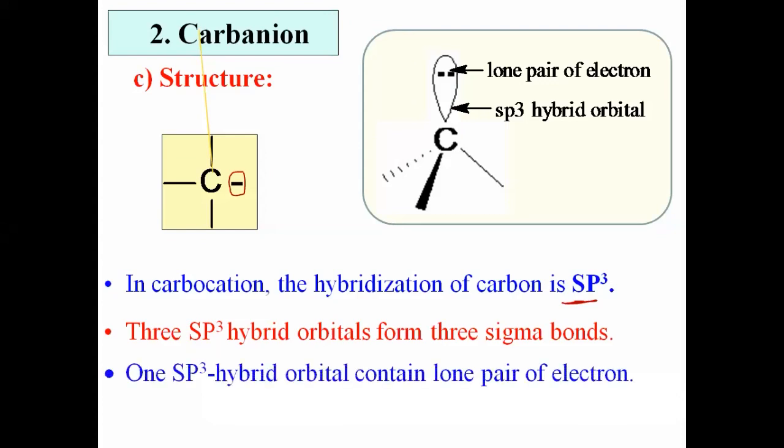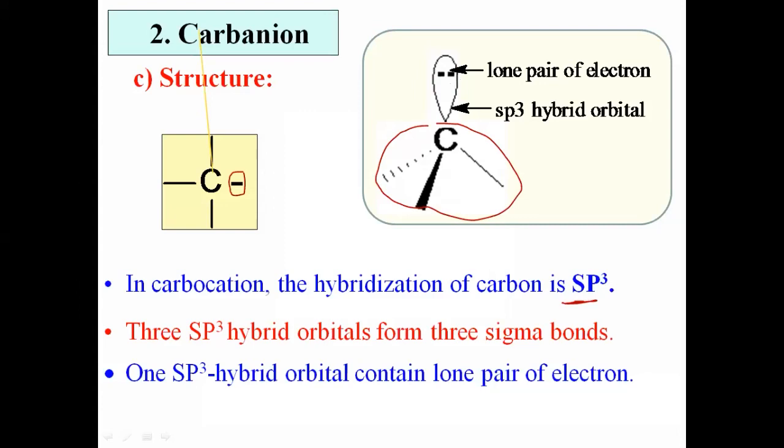And last one, what should be the geometry of the molecule? Generally, if the hybridization is sp3, then we say the geometry should be tetrahedral, right? But in this case, one hybrid orbital does not participate in bond formation. That hybrid orbital is not involved in bond formation. It has a lone pair of electrons. Therefore, for geometry, we consider only those orbitals which participate in bond formation. That means we do not consider the upper orbital regarding the geometry.